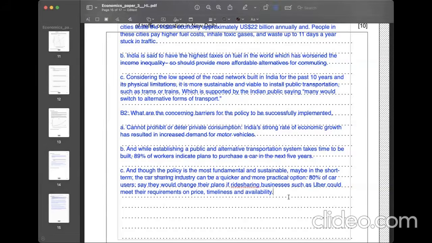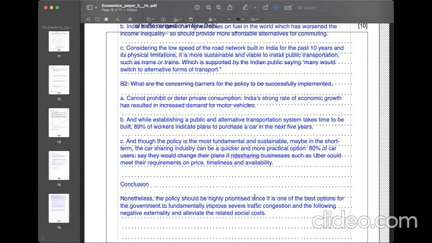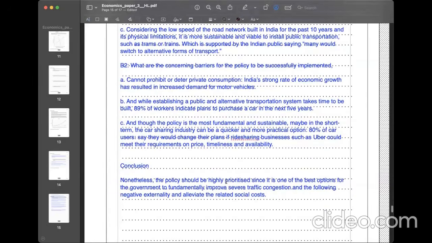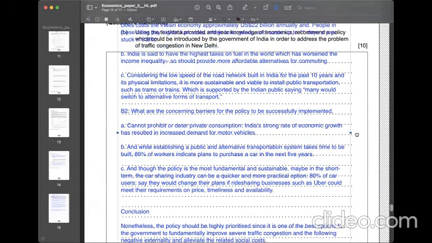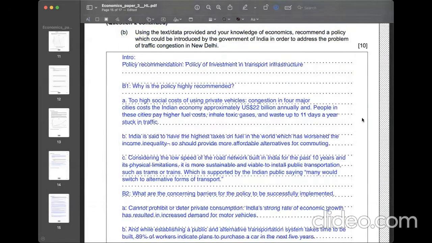However, I'm going to stick to my recommendation. So in conclusion, I still highly recommend this policy, and I really want the Indian government to prioritize it, since it is the best option you can have when it comes to fundamentally improving severe traffic congestion and the following negative externality, and you can ultimately alleviate the related social cost. That's the end. I can finish my 10 marks essay.